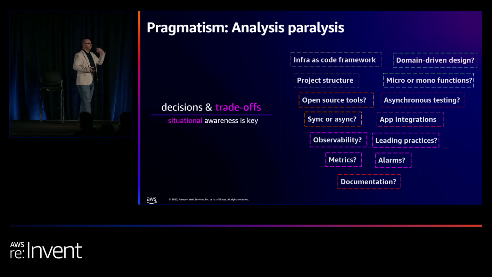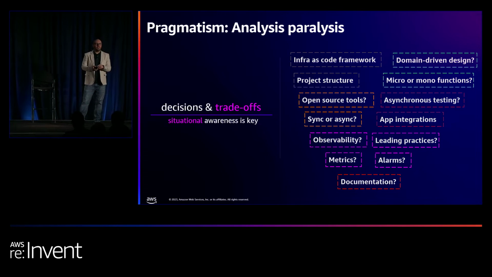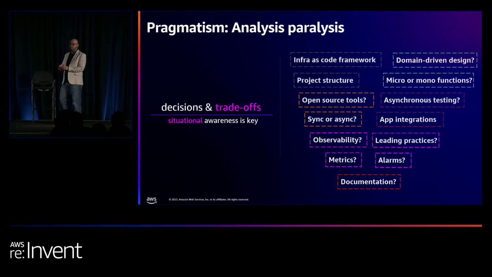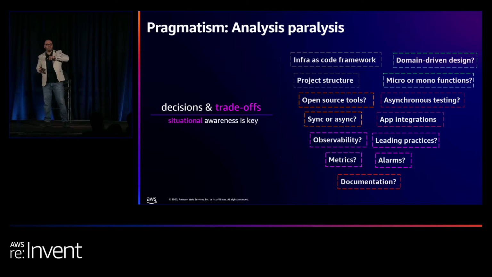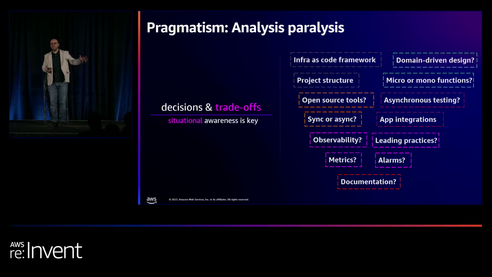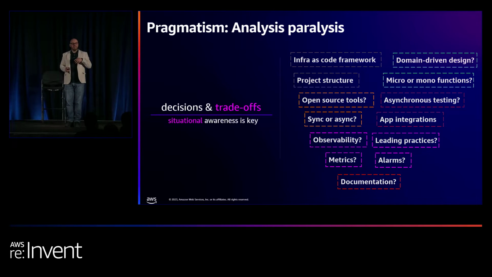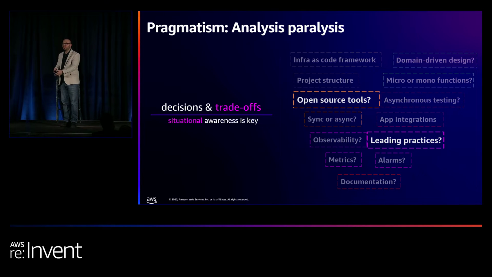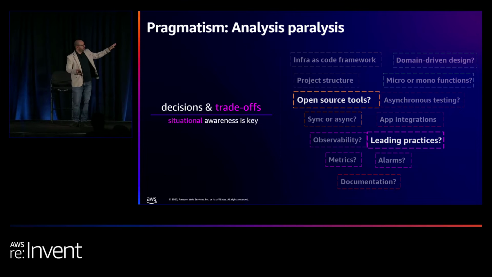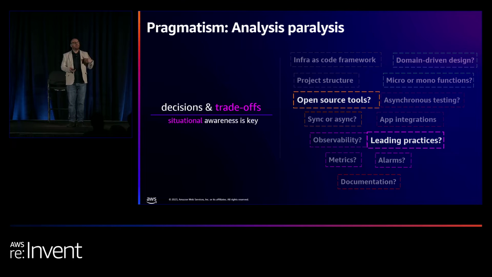As you answer these questions, other questions will pop up. Should I do a synchronous API? Should I do asynchronous from the get-go? Should I use open source tools? And if so, which should I use? How do I even test for something that's asynchronous, that's going to go across the boundary of my service? So these questions are common. And typically you get into this analysis paralysis where you don't really know what decisions you've got to make. This session is about clearing some of this up for you and trying to make a framework so you can make those decisions easier. We're going to cover the open source tools and some of the leading practices and what we typically learn from open source that we can apply in our projects.